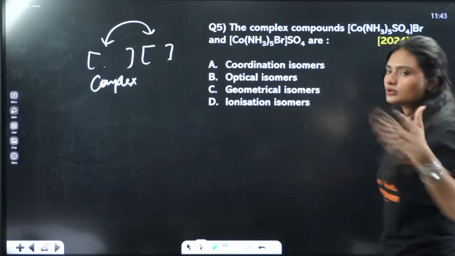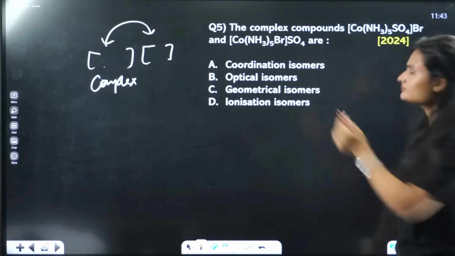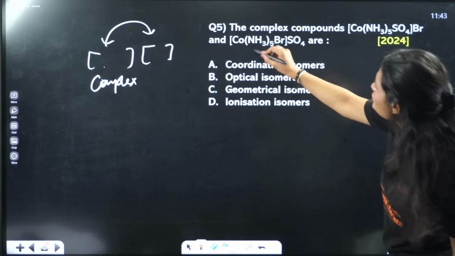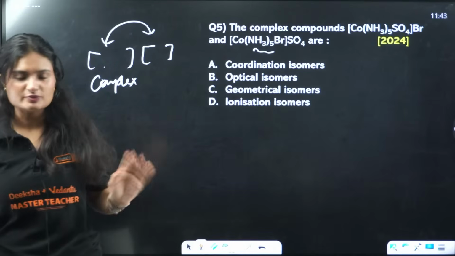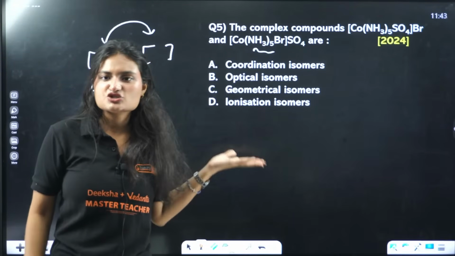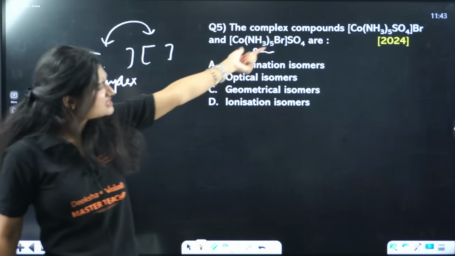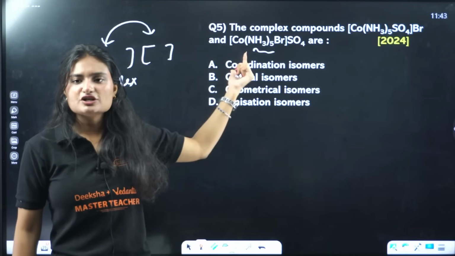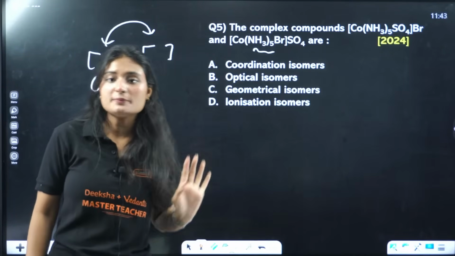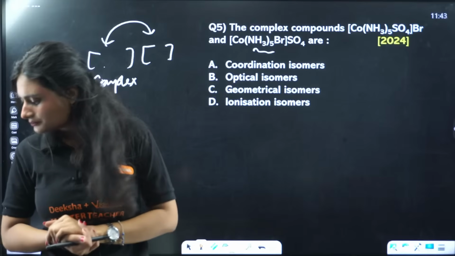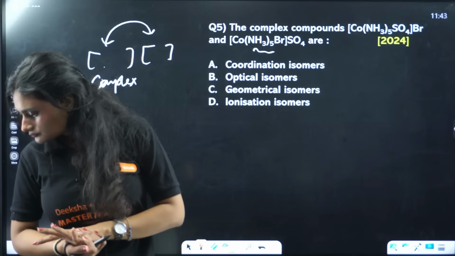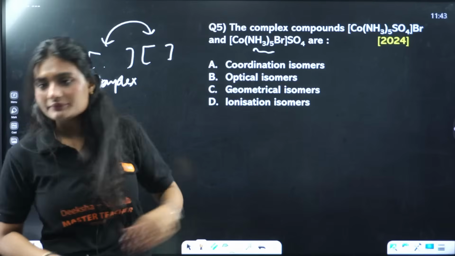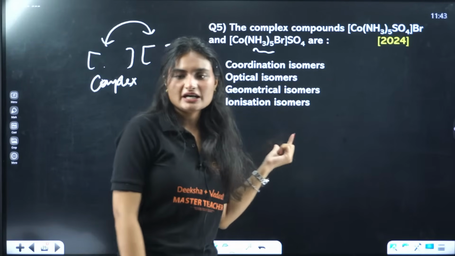Optical isomers are non-superimposable mirror images of each other. They are not present here, because all the atoms are the same, so they won't make optical isomers. Geometrical isomers show cis-trans isomerism. Do you have cis-trans? No. These kinds of MA5B complexes don't show geometrical isomerism either. So we are left with ionization isomers.